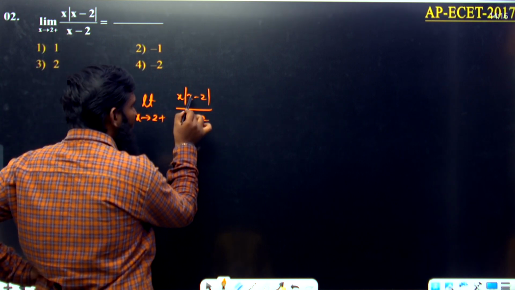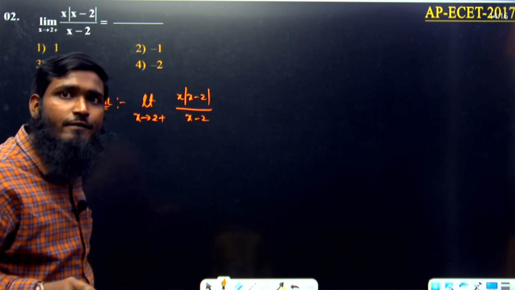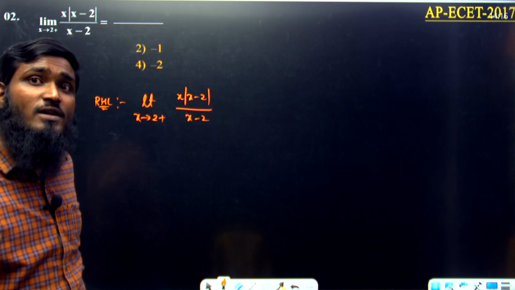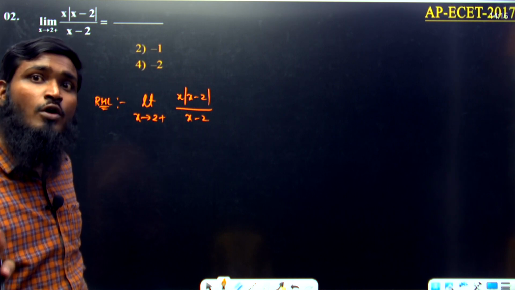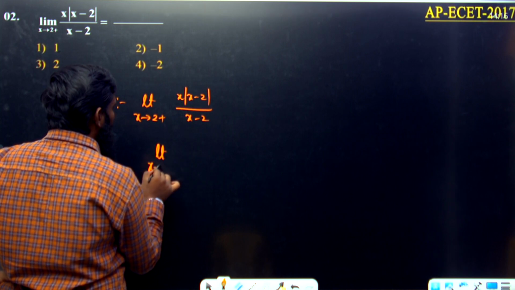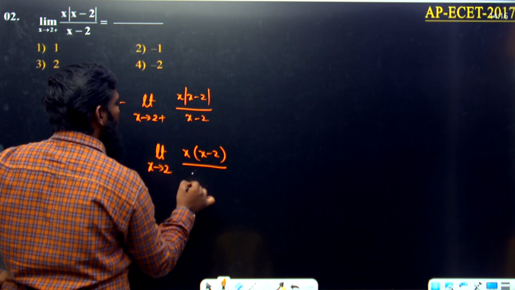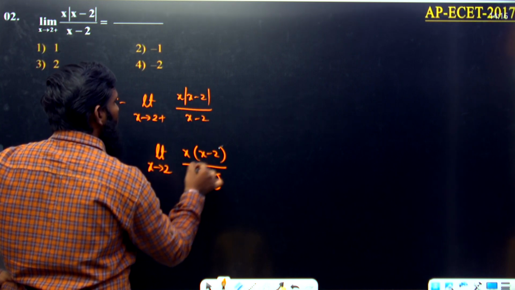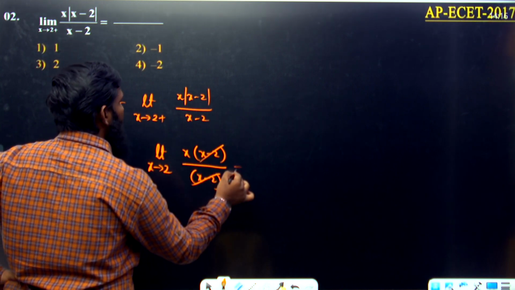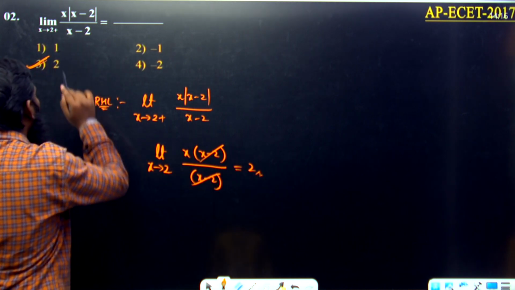If you are taking 2.01 minus 2, is it a positive number or negative number? Positive number. For a positive number, greater than 0. If it is greater than 0, then we have tried only f of x, means x minus 2 divided by x minus 2. X minus 2 gets cancelled. What is the x value we are having? 2, that's it. So 2 means let us go with option number 3.